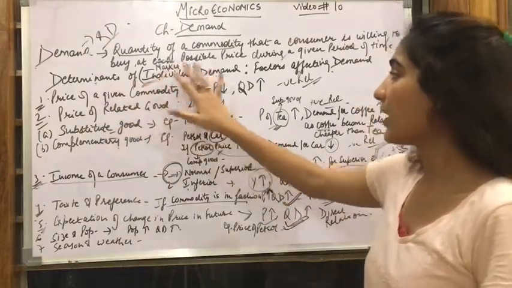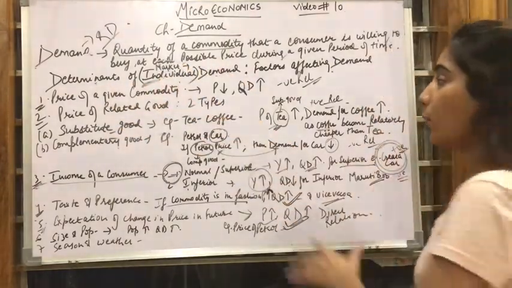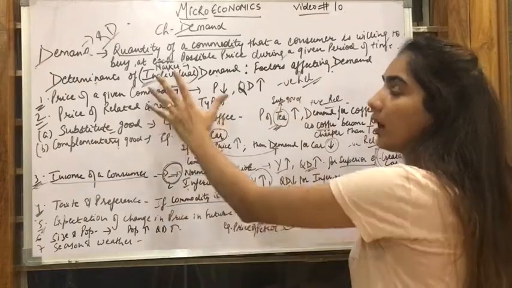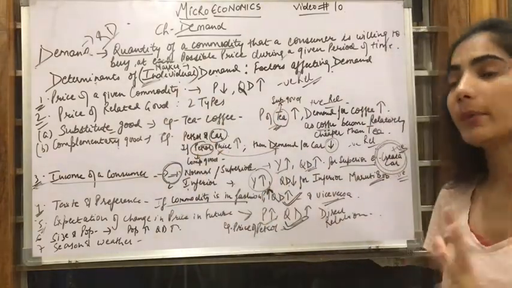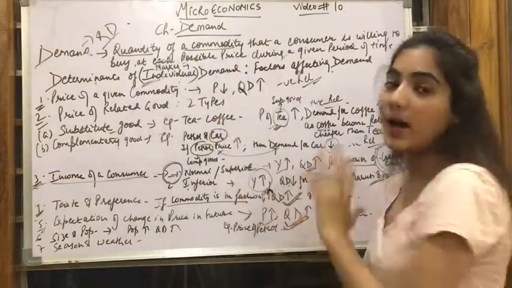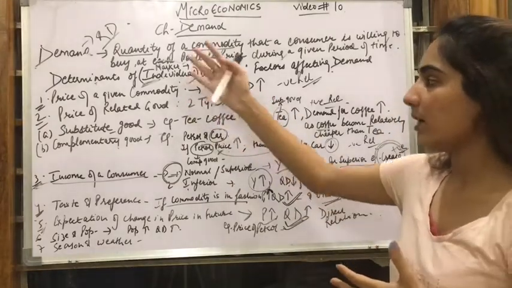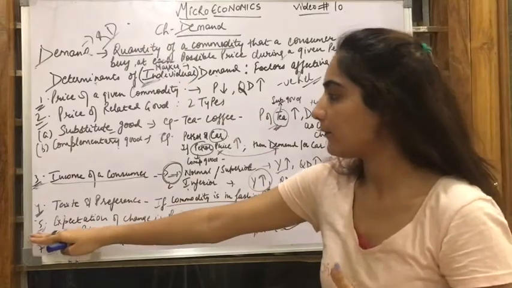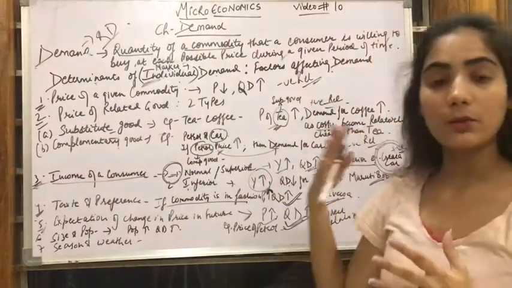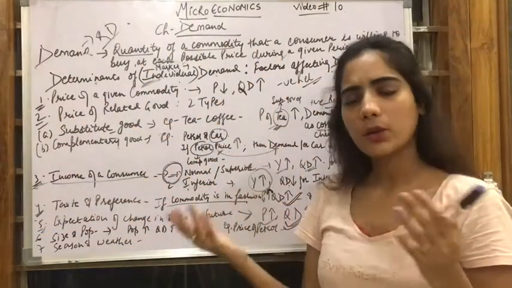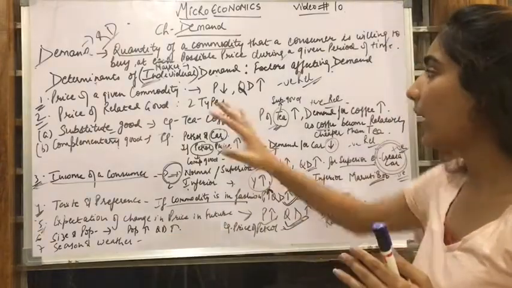Determinants of market demand. All the points which we did under the individual demand will also come in the market demand. Either the individual is demanding or the market is demanding, all the points which we did till 5th are the same as the individual demand. There are 2 or 3 points which are added under the market demand.